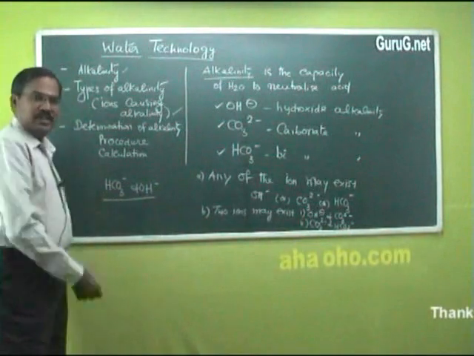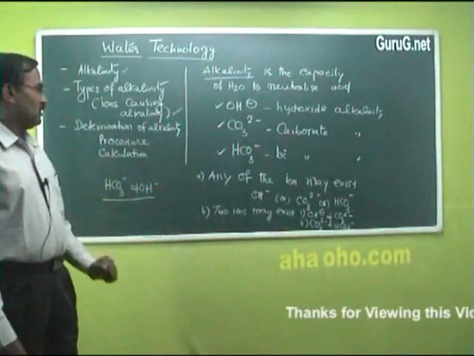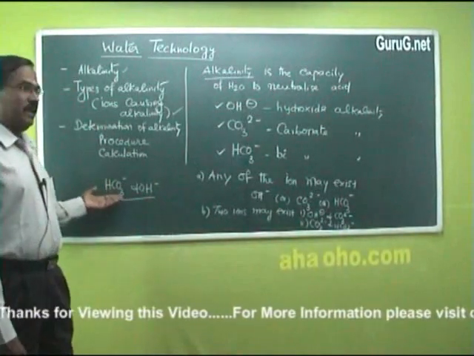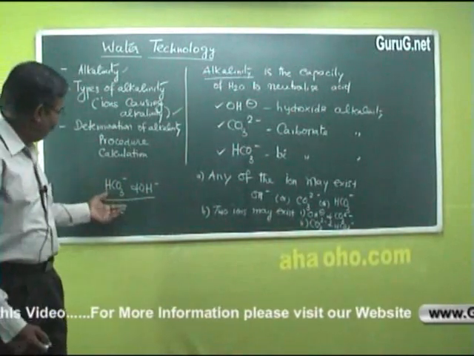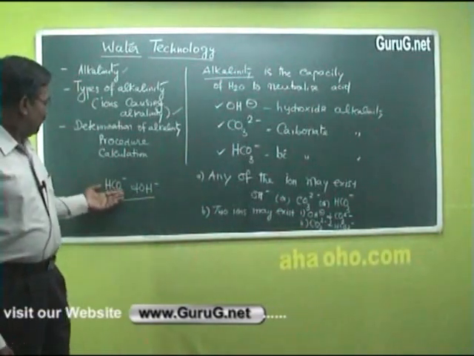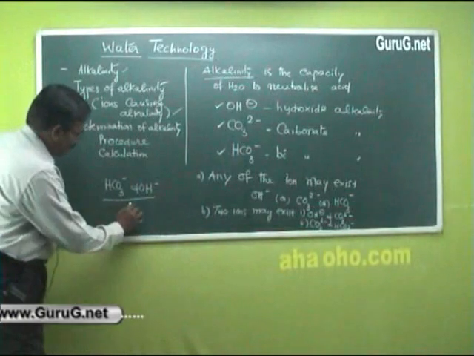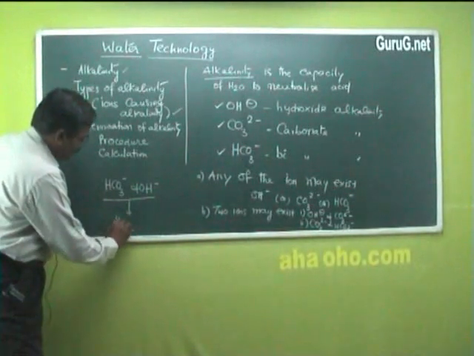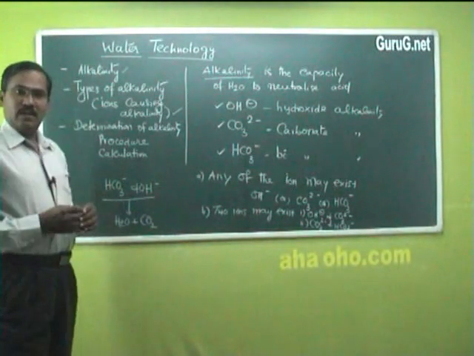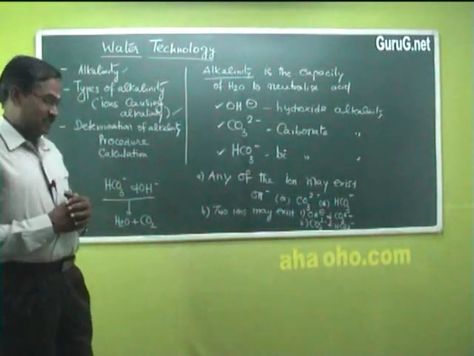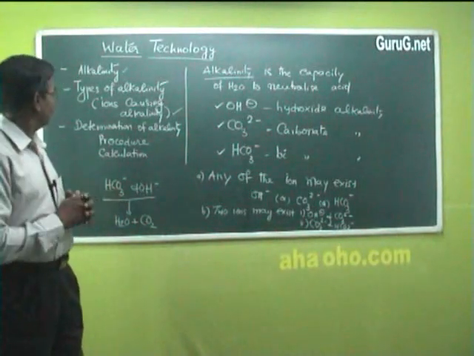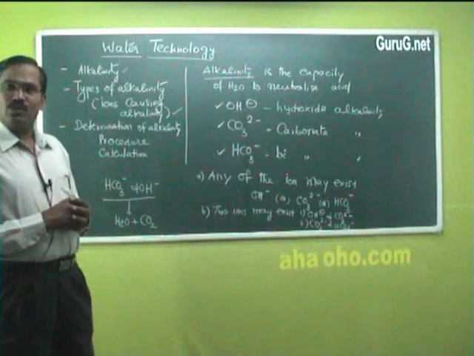This combination does not exist in water. The reason is, if you have bicarbonate and hydroxide ions in any solution, these two will react to form water plus carbon dioxide, and thereby in a water sample these two ions, bicarbonate and hydroxide, cannot coexist to give alkalinity to water.